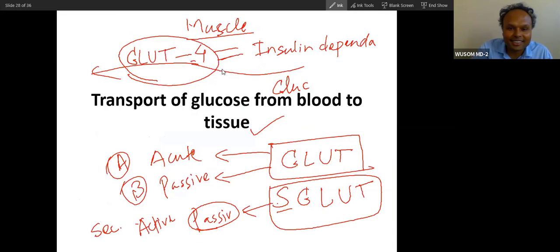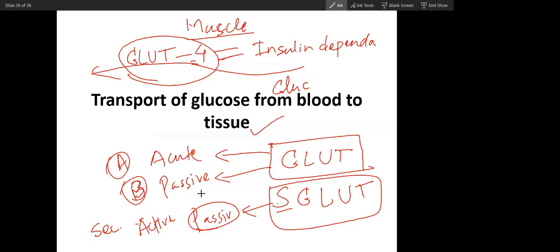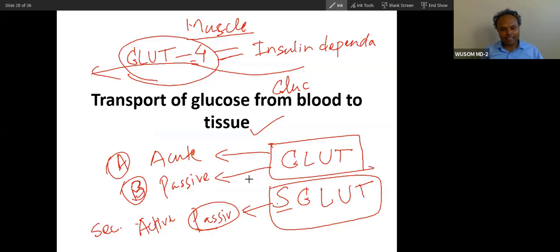Now tell me about this. Divya, you can tell. I will not do anything. You can be wrong also. Bilal, tell me, GLUT is active or passive? It is passive.